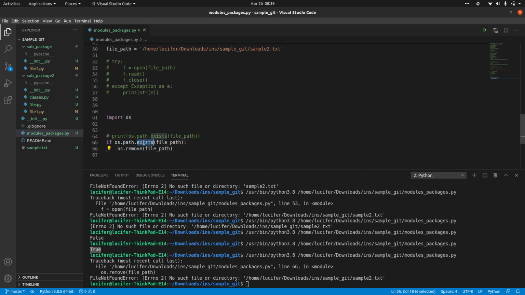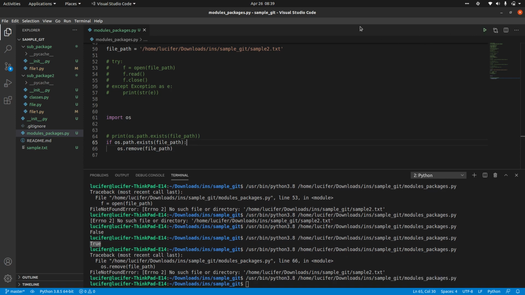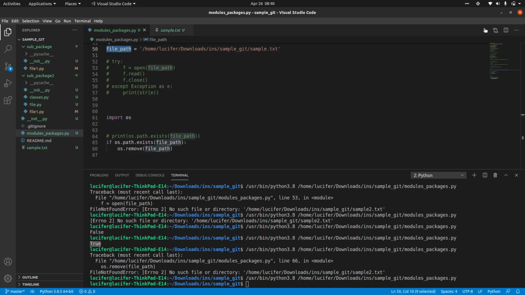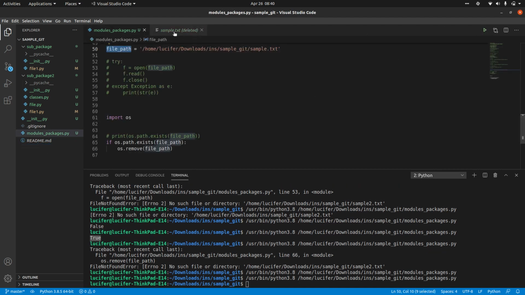If it is false, we are not doing anything. So if I run this, nothing happens because this particular file is not there, and I am not getting any error. But if I do that for the same file path which is existing, sample.txt, and run this program, you can see this particular file has been deleted.